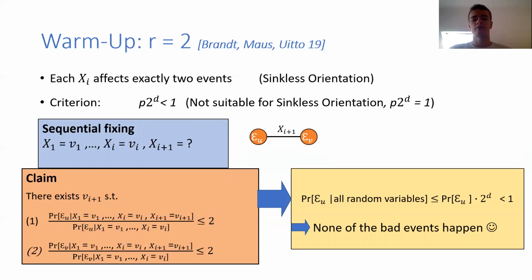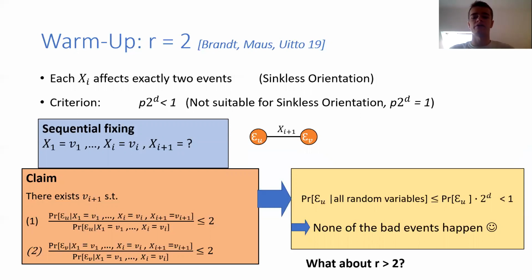Hence, at the end, the probability of E_U when we have fixed our random variables is either 0 or 1, and this can be upper bounded by the probability of E_U at the beginning, times 2 to the d. Because each time there are at most d random variables it depends on, and each time we fix one, the probability can increase at most by a factor of 2, and hence this is strictly less than 1 due to the criterion. Hence, none of the bad events happen at the end.